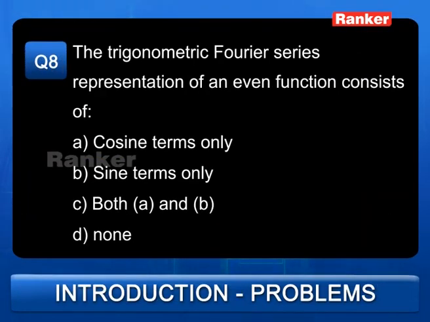The trigonometric Fourier series representation of an even function consists of A, cosine terms; B, sine terms; C, both cosine and sine, that is both A and B; and D, none. So, even function, as you are all aware, x of t is equal to x of minus t, that is an even term. Okay, so let us see what components are present in this case.